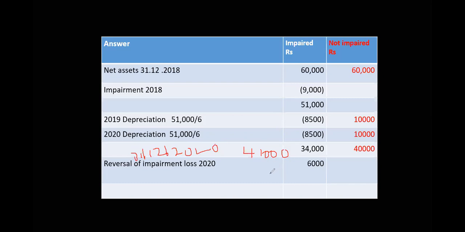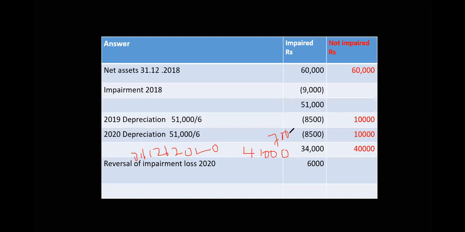Now remember, this is a kind of reversal. Now, 34 versus 41, but you have to remember the standard does not allow us to increase the value to more than 40. Since the asset would not have been impaired, the impairment reversal value has to be limited.